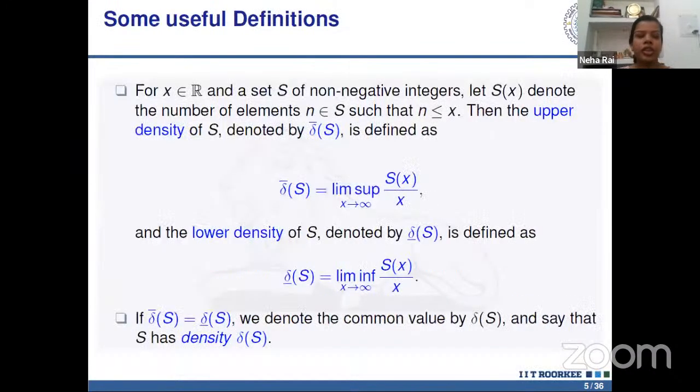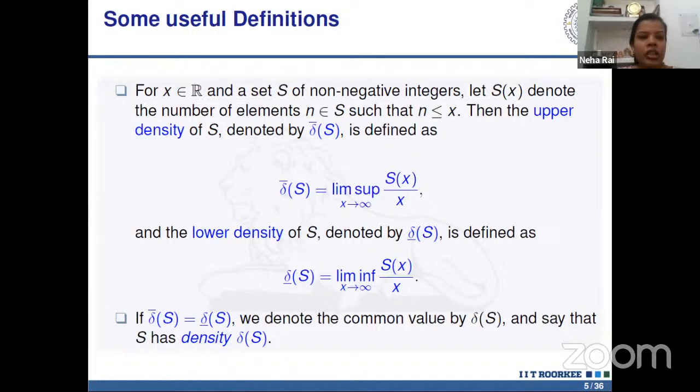These are very important definitions to work on this problem, or we can say to understand this problem more clearly. For the study of the structure of subsets of positive integers, many types of density are defined. Among them, the most common density is known as asymptotic density, or arithmetic density, or natural density. So this is the definition of asymptotic density.